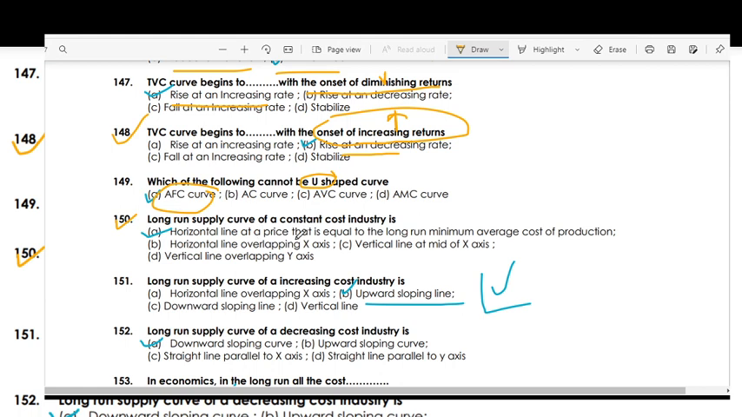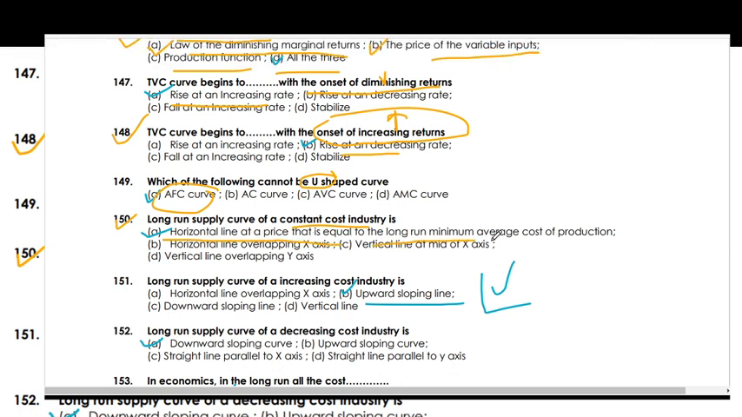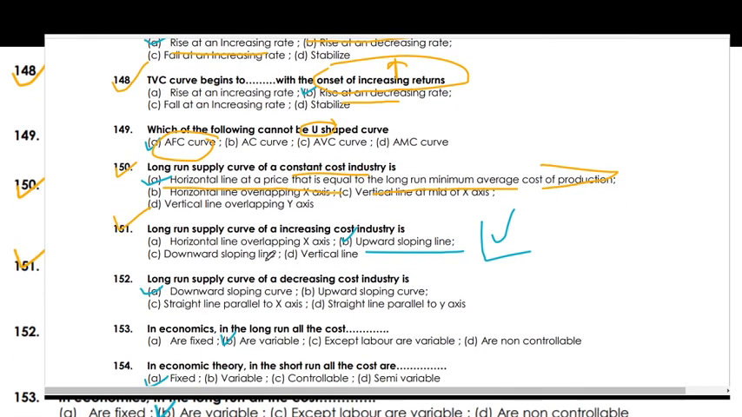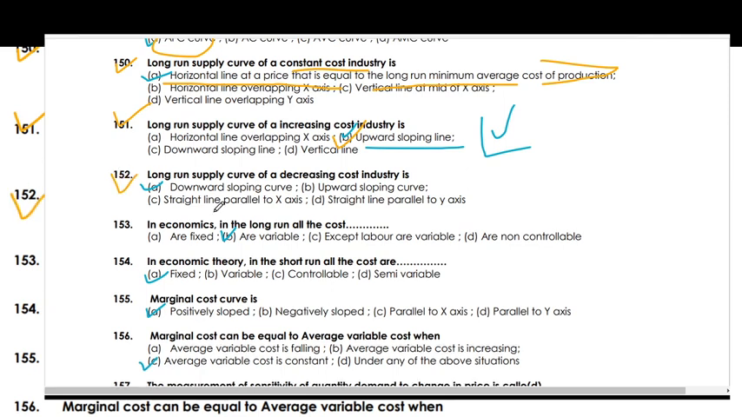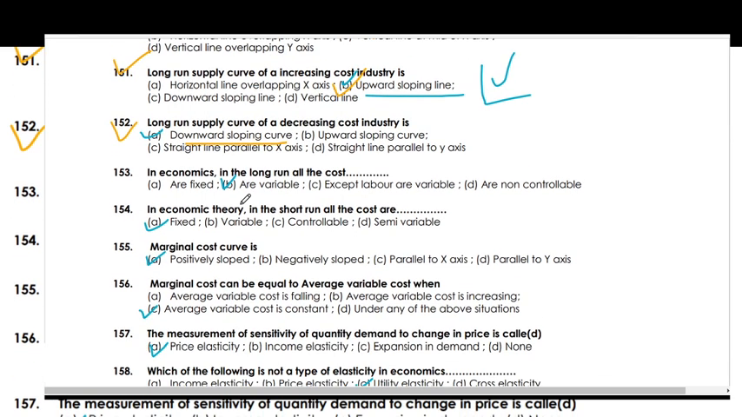The long-term supply curve of a constant cost industry is a horizontal line at the price that is equal to the long-term minimum average cost of production. The long-term supply curve of an increasing cost industry is the upward sloping line. Long-term supply curve of a decreasing cost industry is the down sloping curve. In economics, in the long run all costs are variable. In economic theory, in the short term, some costs are fixed.